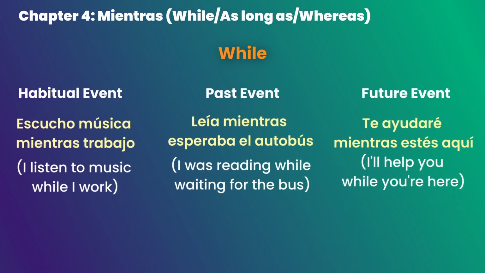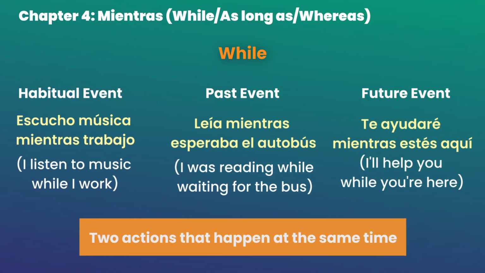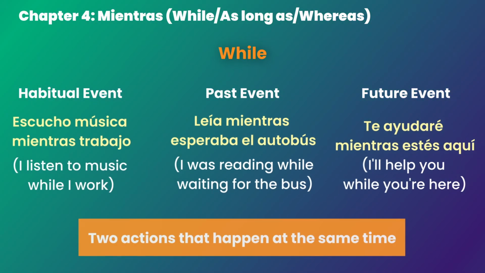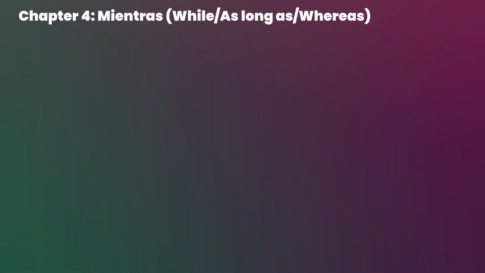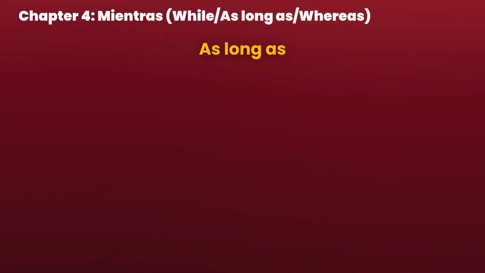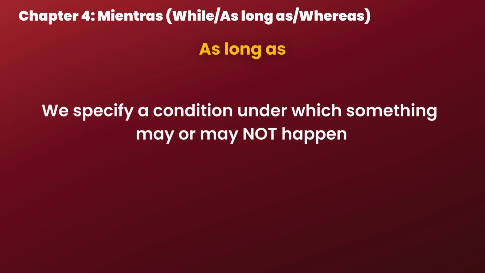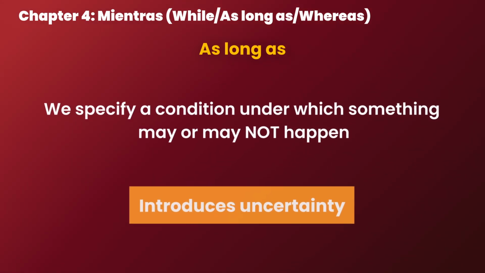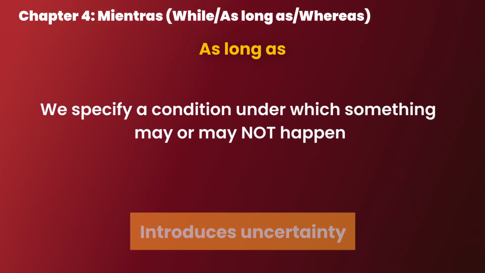Please also know that in all three sentences we express two actions that happen at the same time. While this condition is met, we follow the normal logic for habitual, past and future events when it comes to subjunctive. Translation number 2. As long as. When we use the phrase as long as, we specify a condition under which something may or may not happen. What it does is it introduces uncertainty into what we are saying, because there's no guarantee that the action will be completed. Let's just see some examples.